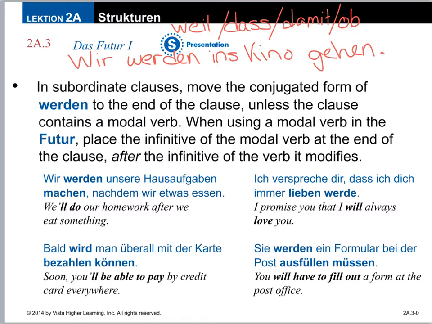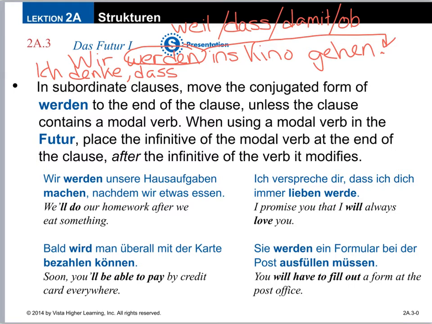If I instead have a subordinating clause like I think that we will go to the movies. Let's see. Ich denke. And then I use dass, I think that. So I'm going to take that original sentence I had, and all these subordinating conjunctions kick that main verb to the very end.